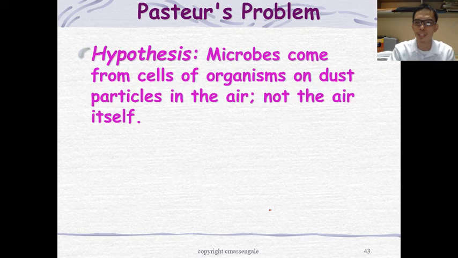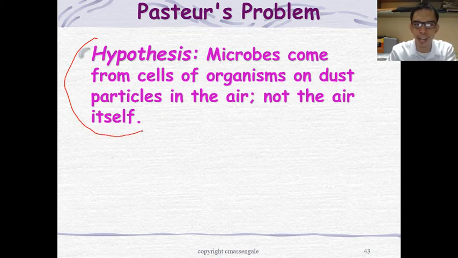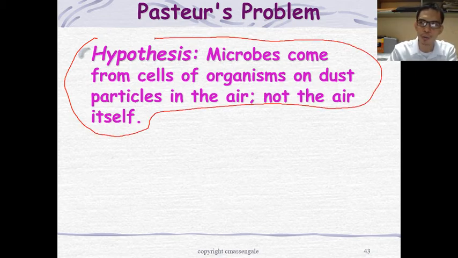Pasteur's hypothesis was that the microbes come from cells of organisms on dust particles in the air, not from the air itself. What do we mean by that? The air did not give rise to microbes. Instead, the microbes are in the air already, but not the air itself. The particles of air contain microbes already.